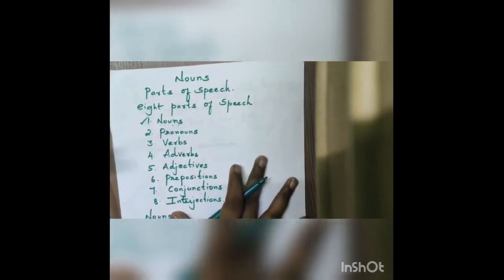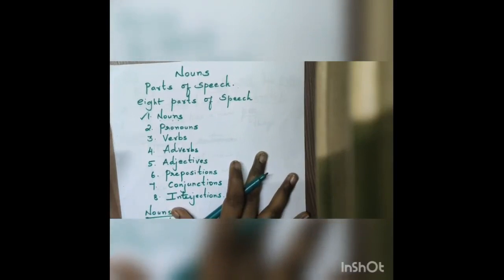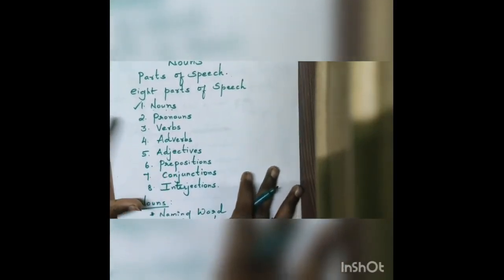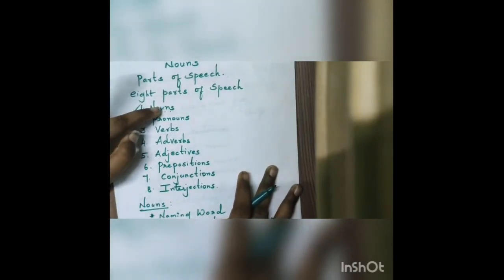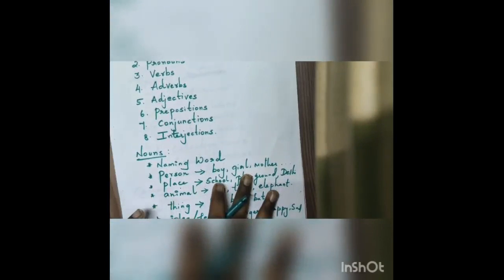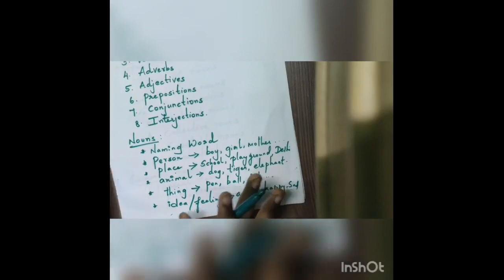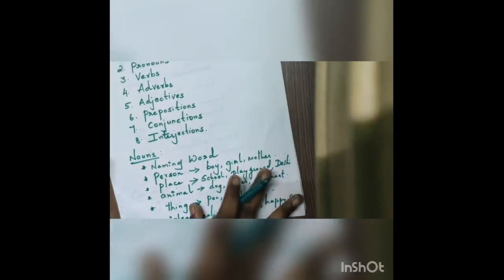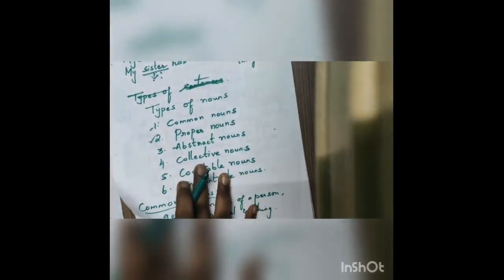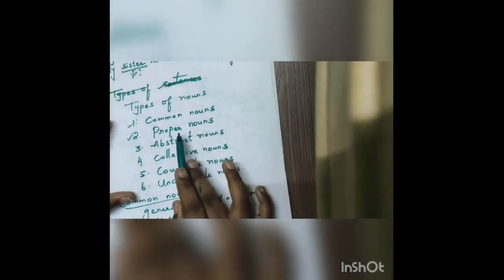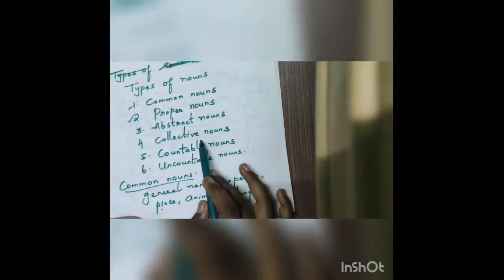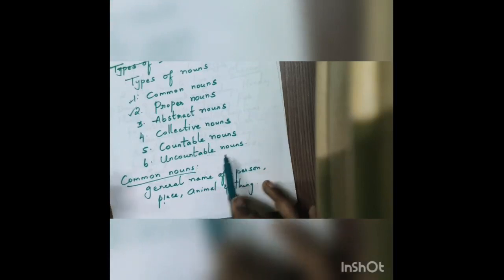So it's time to recall. So shall we do recall for a few minutes? Okay, already I have said that 8 parts of speech are there. Today we have seen the first part, nouns. Noun is a naming word. It names a person, place, animal, thing, idea or feeling. So this is called noun. The next topic is types of nouns. We have 6 types here: common noun, proper noun, abstract noun, collective noun, countable noun, uncountable noun.